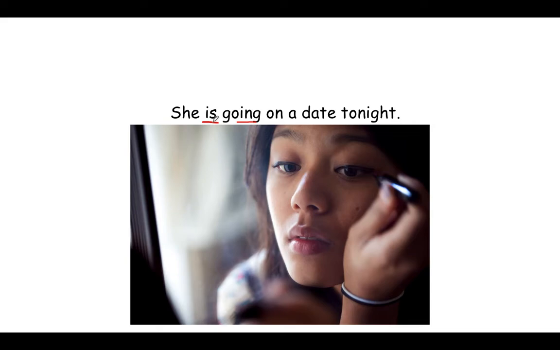Even though the sentence has it, we use it to talk about the future, since the person is not doing it right now.